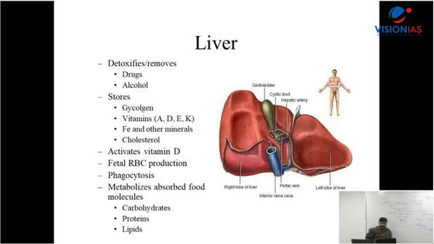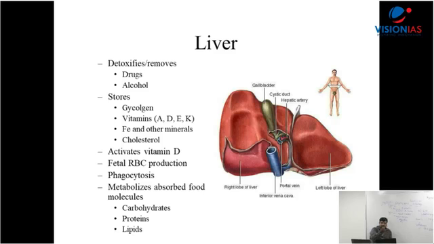So you know that when you take excessive alcohol, what happens? Liver cirrhosis, the liver gets damaged. Drugs and medicines can also do that. The liver stores glycogen, which I had missed. Insulin converts glucose into glycogen, and it goes to the liver. Then fat-soluble vitamins A, D, E, K. Then iron and other minerals. Why iron? I have explained: RBC is broken down, and iron is stored and reused.